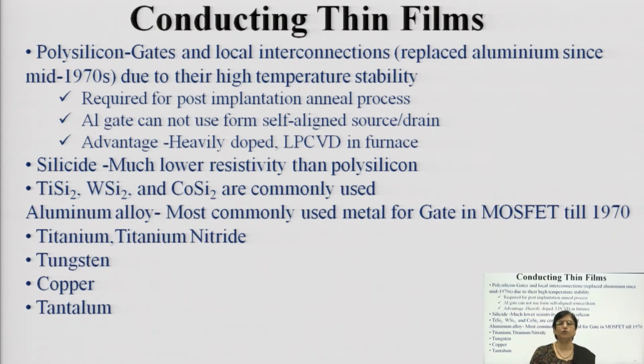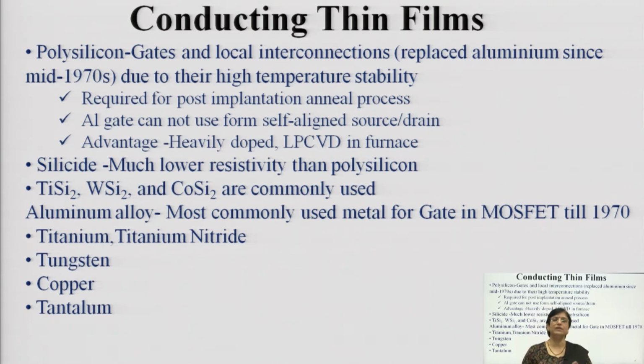Now, what are the conducting thin films? There are multiple choices for conducting thin films, and these choices are polysilicon gates or local interconnects. Slowly, aluminum, which was a very popular material in the mid 1970s, is getting replaced. Why?